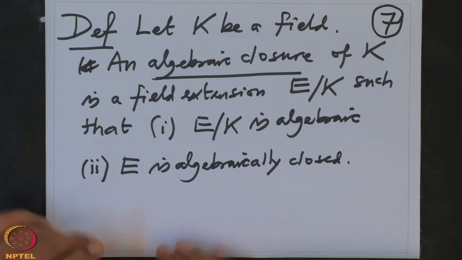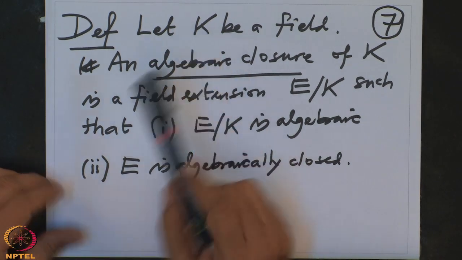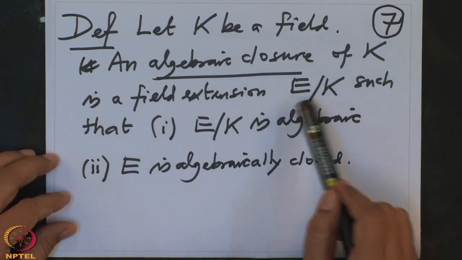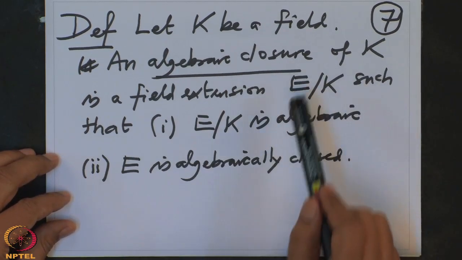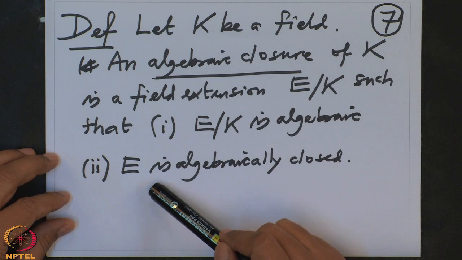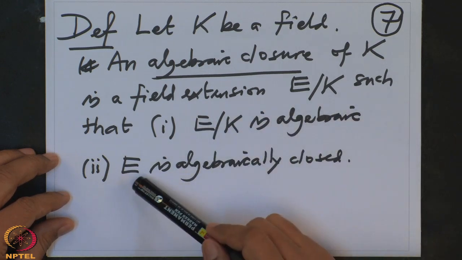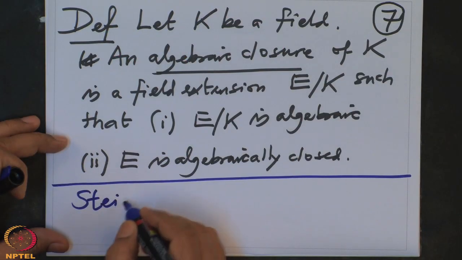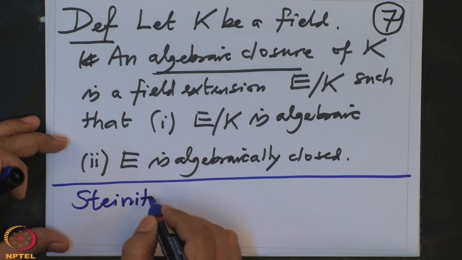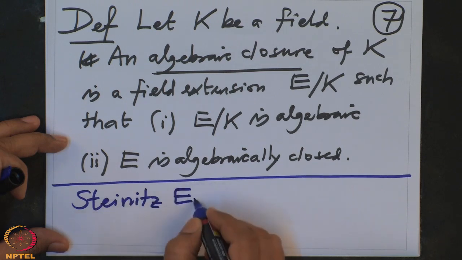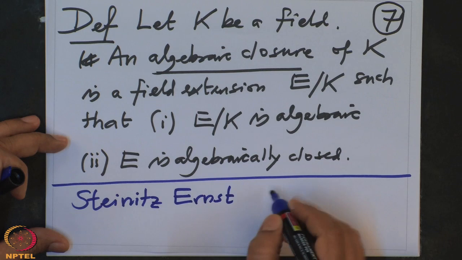Now we want to show that given any field K, there is a field extension E such that E is algebraic over K and E is algebraically closed. So these are called Steinitz's theorems.